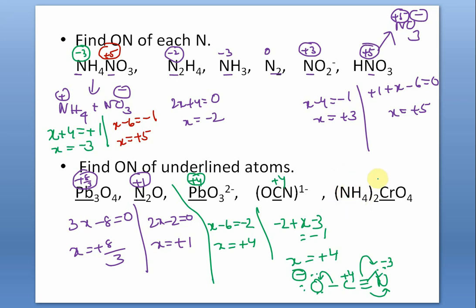Otherwise, you handle the ammonium ion as a whole as plus 1. Ammonium valency is plus 1. So it is 2 into plus 1, plus 2. So you can do that. But I am asking you to do it in a very simple manner, separating out the chromate ion. In the chromate ion, chromium is X and this is minus 8, equal to minus 2. So X is coming plus 6.